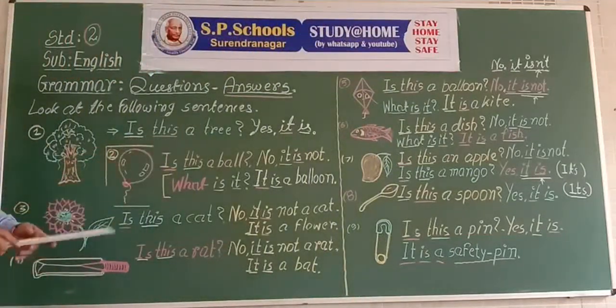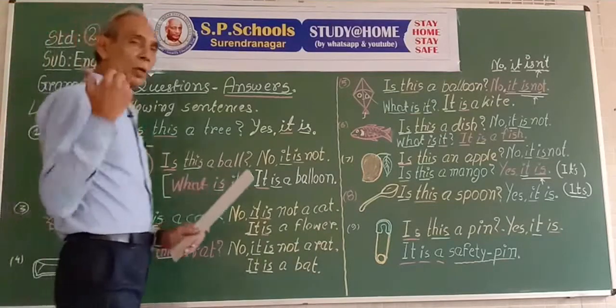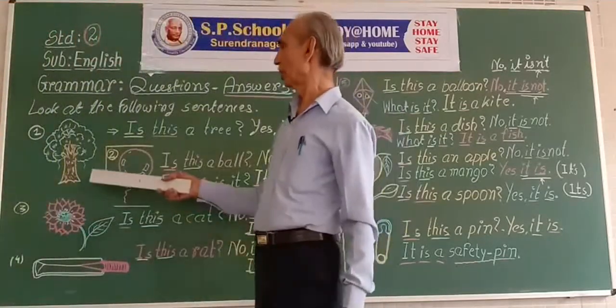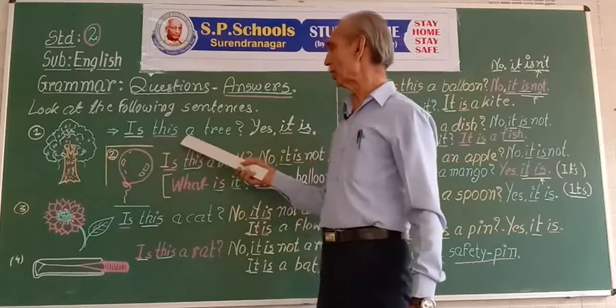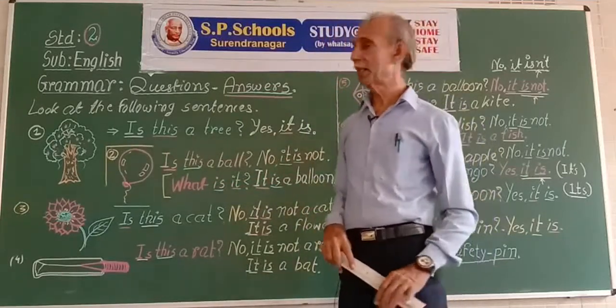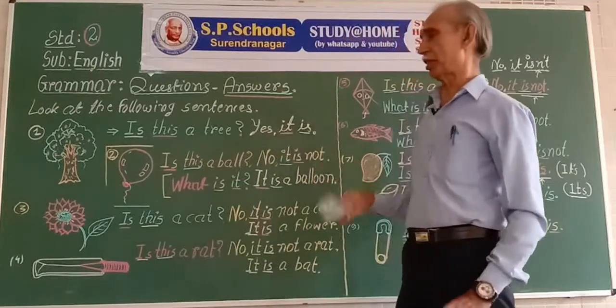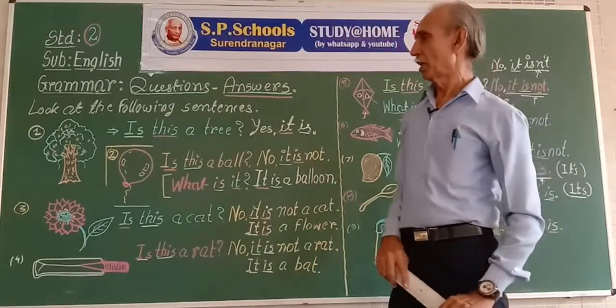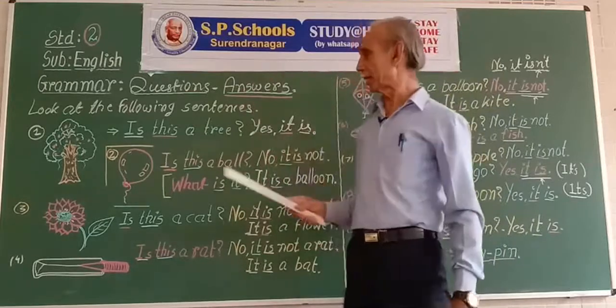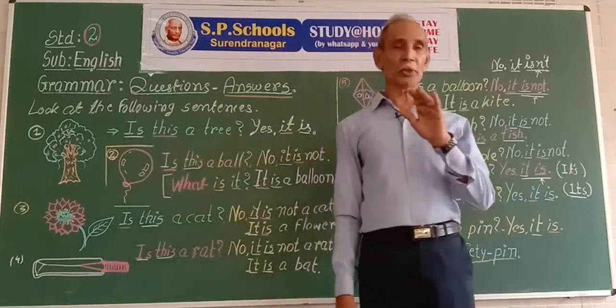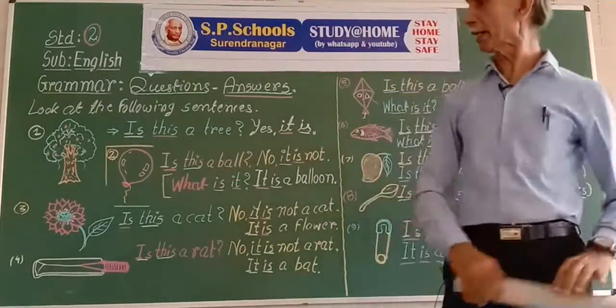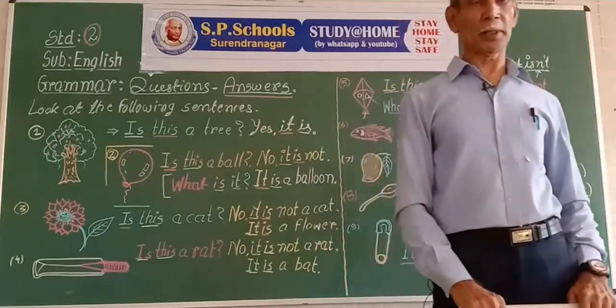Look at the following sentences. Sentence number 1. Here is a picture. I ask you a question. What is this picture? Is this a tree? Yes, it is. Now, mark that there is a question mark at the end of the question. So there should always be a question mark in writing questions.